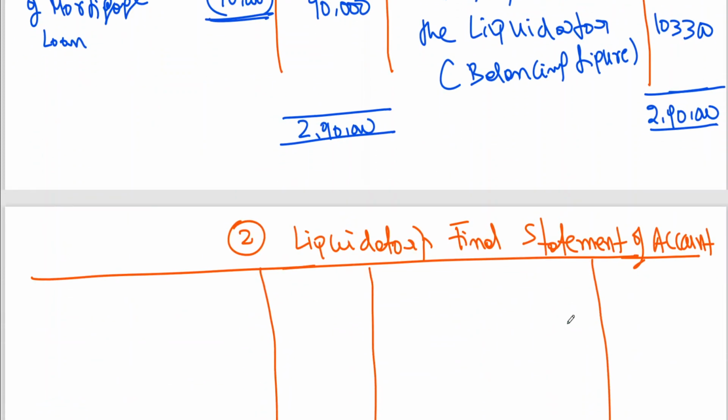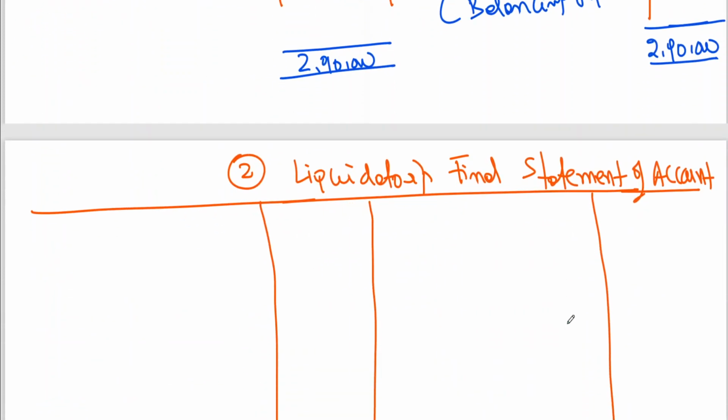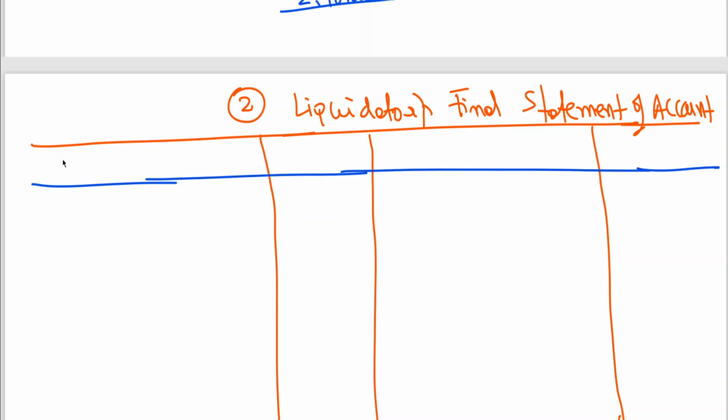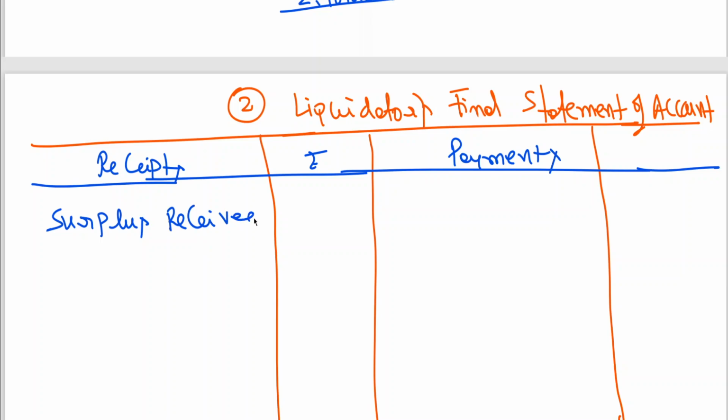Okay, then next, second point, we have to go for the liquidator's final statement of account. So now I am starting again. Here I should write receipts and payments. So here I am writing surplus received from receiver, 1,03,300.